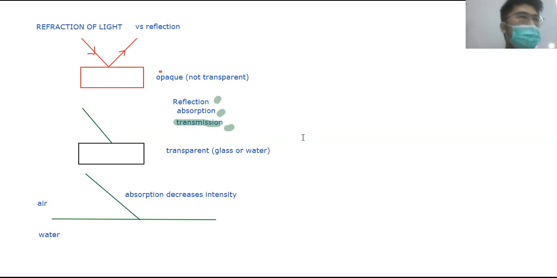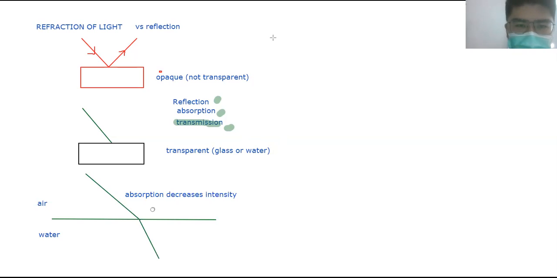So when the light ray changes medium, it decreases in intensity, meaning you have less light in the water. That is why when you go deep into the ocean, it slowly becomes darker and darker, and there is no light at the bottom, because the intensity slowly decreases.